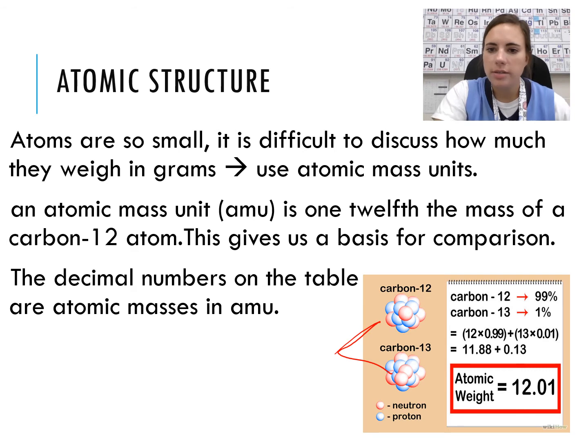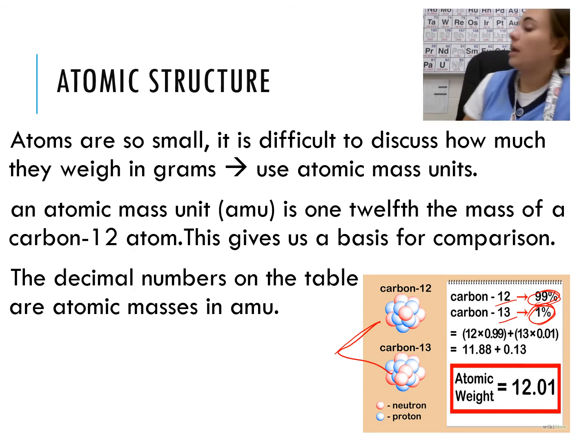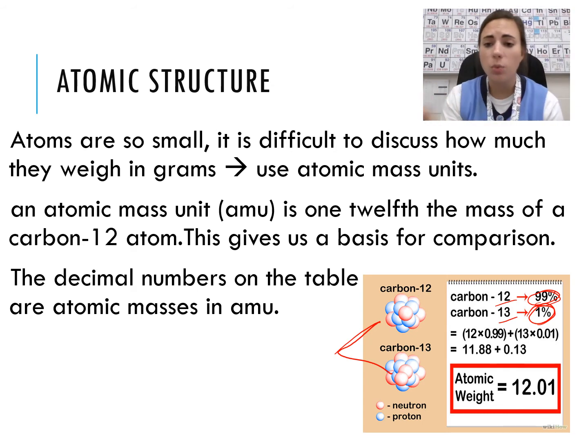And it shows us that 99% of all carbon is carbon 12, and only 1% is carbon 13. So if we just found the average of 12 and 13, it'd be 12.5. But if we look at the mass of carbon on the periodic table, it's 12.01.